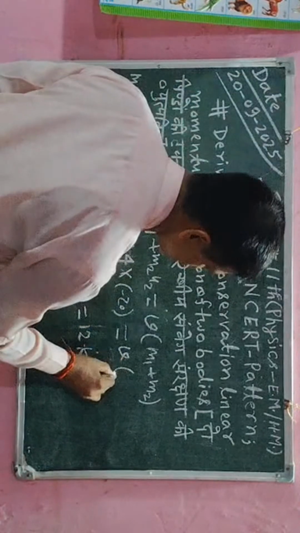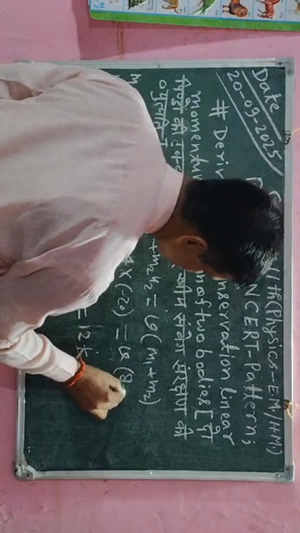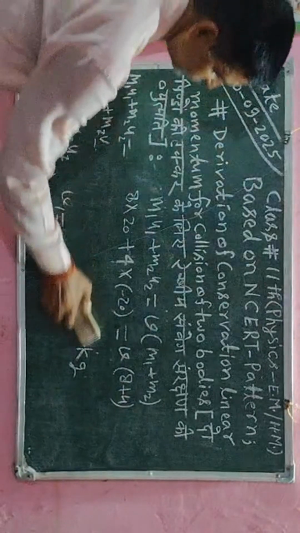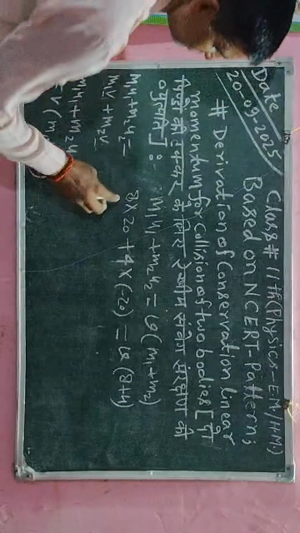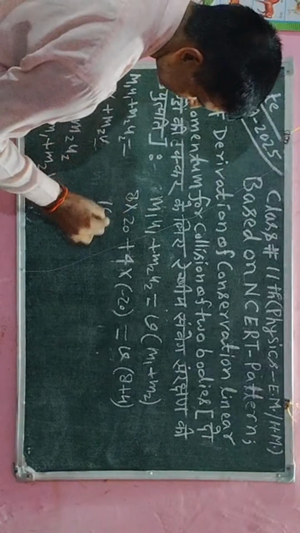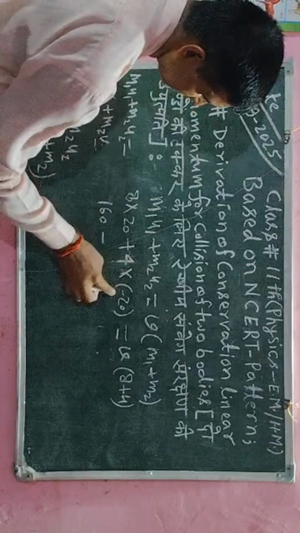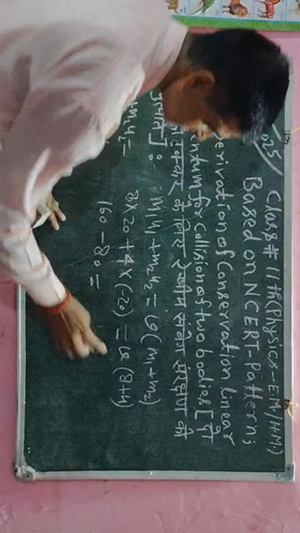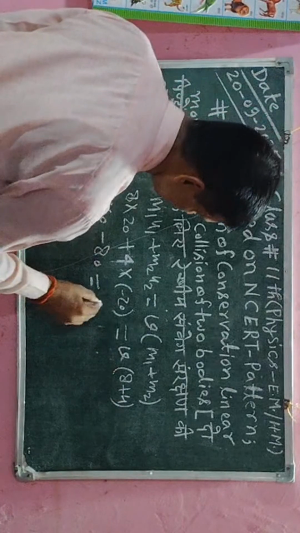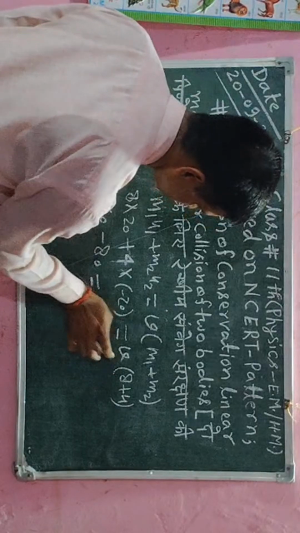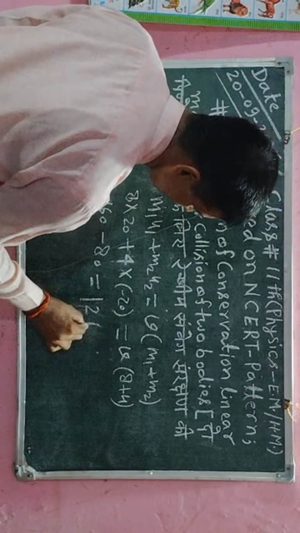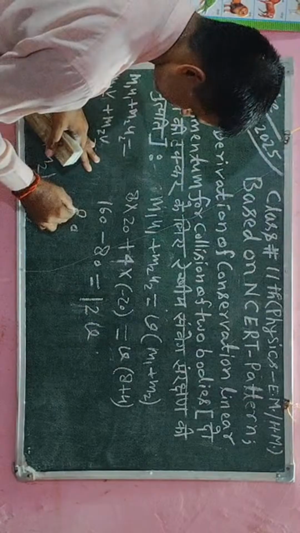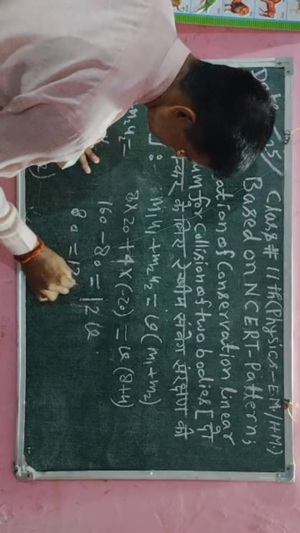So we have to calculate the value of this. So m1 is 8 and m2 is 4. After substituting, I will evaluate this value. So here I will say 8 times 20 is 160, and here plus minus 4 times 20 is minus 80. Here I will say 8 plus 4, that will be 12, and here I will say v. So here I will subtract, 160 minus 80 is 80, and here will be 12 v.